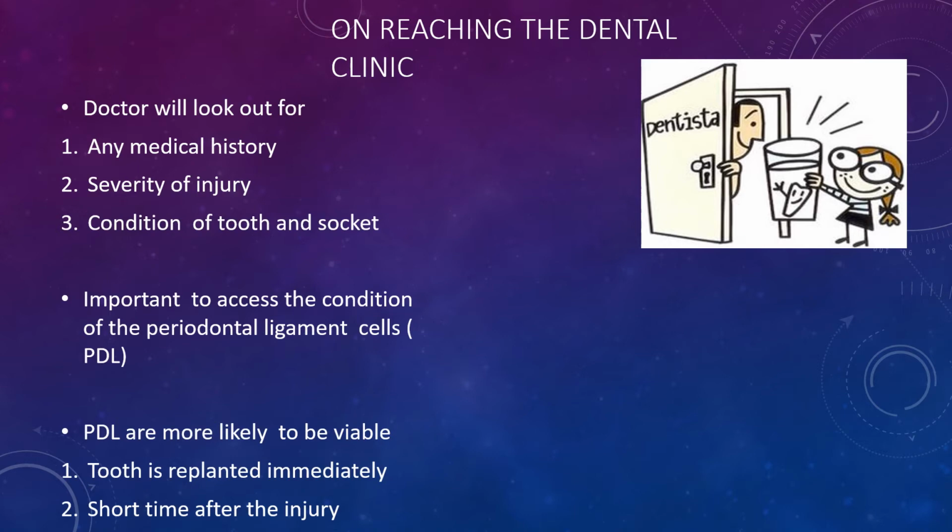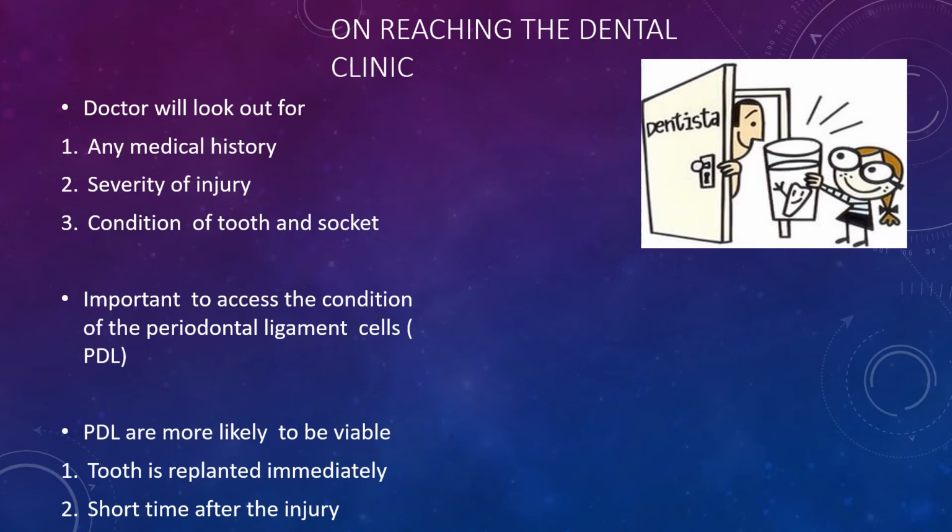As we already know, the prognosis will depend on two very important factors. First is the degree of damage to the periodontal ligament cell due to trauma, and the second one is the length of time the tooth is out of the mouth, which will result in dehydration and death of the cell. So it is very important to assess the condition of the periodontal ligament cell. Now we will assess the three conditions.